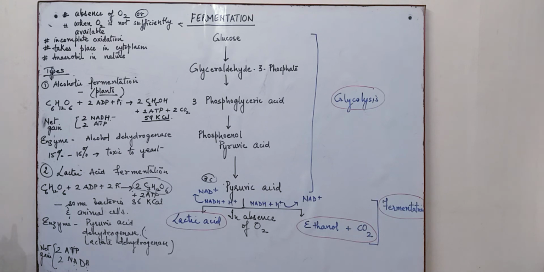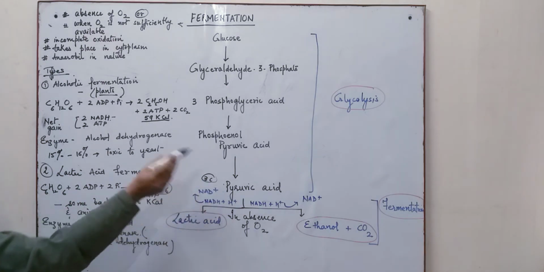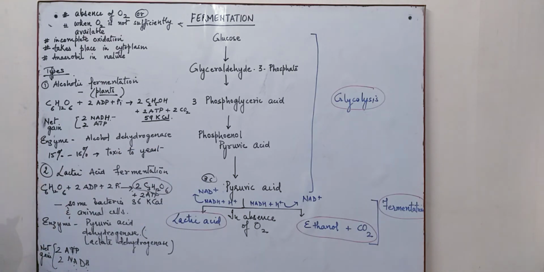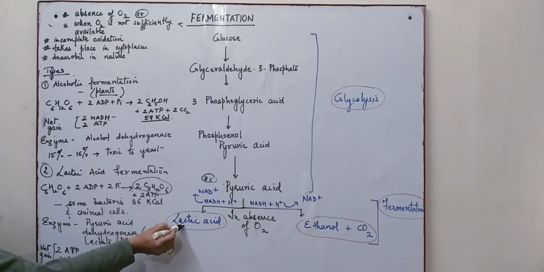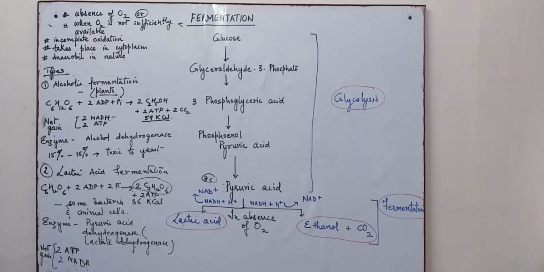The two NADH molecules donate electrons and hydrogen atoms to the two pyruvate molecules, and it results in the formation of two lactate molecules, and it regenerates NAD+.